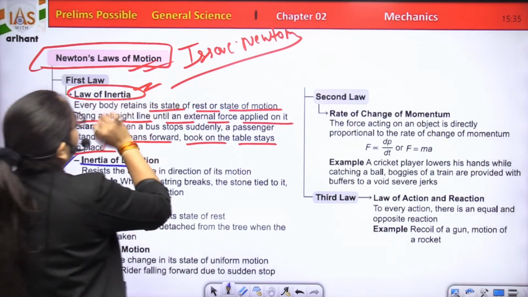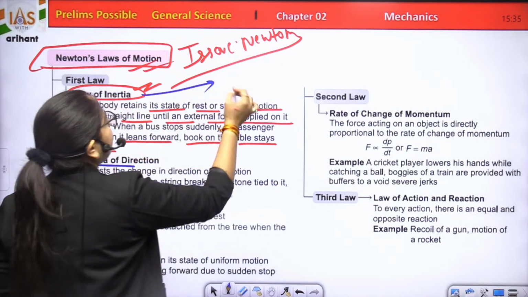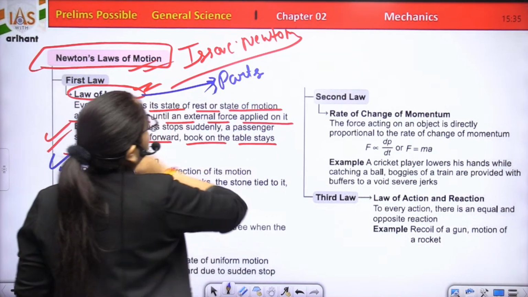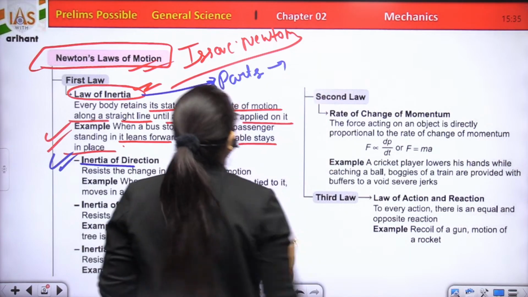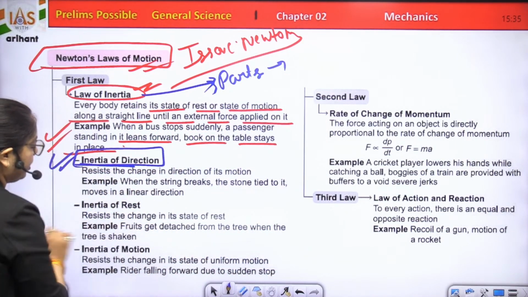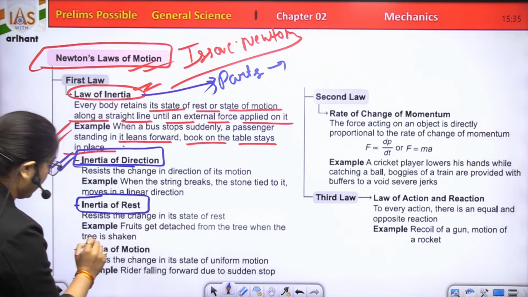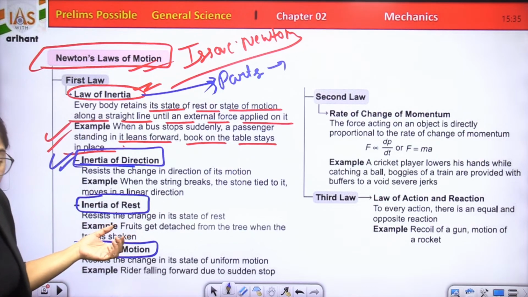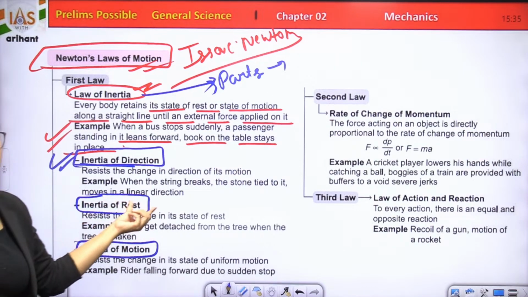When we are talking about inertia, it is divided into three parts: inertia of direction, inertia of rest, and inertia of motion. What is inertia of direction?